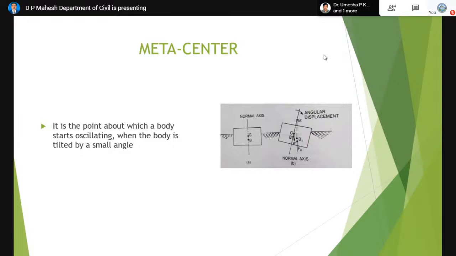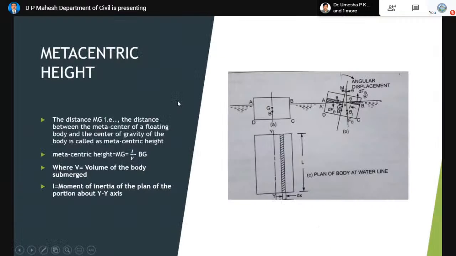Then the point B is shifted to B1. Through B1, the upward thrust will always act, and that line of action is assumed to meet the axis at a point called M. That is the point about which the whole body will oscillate. That point is called the metacenter, which is the most important parameter as far as a floating body is concerned.